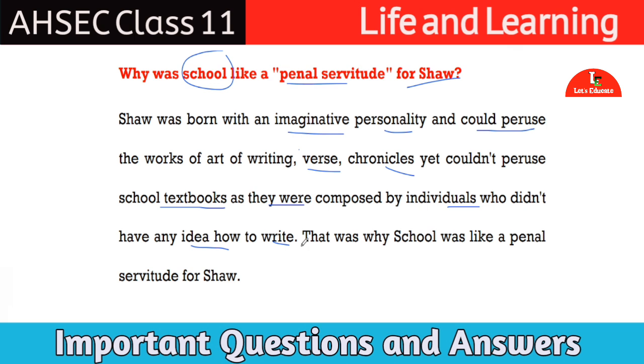According to Shaw, the writers of those books actually did not know how to write. That is why school was like a penal servitude for him, because school textbooks were the toughest for him compared to normal books or critical books, right? Okay, let us see our next question for today.